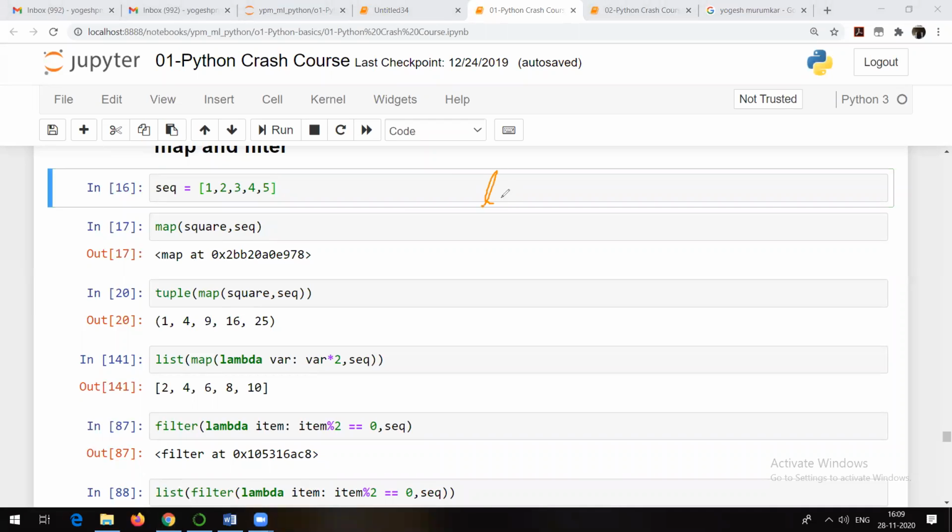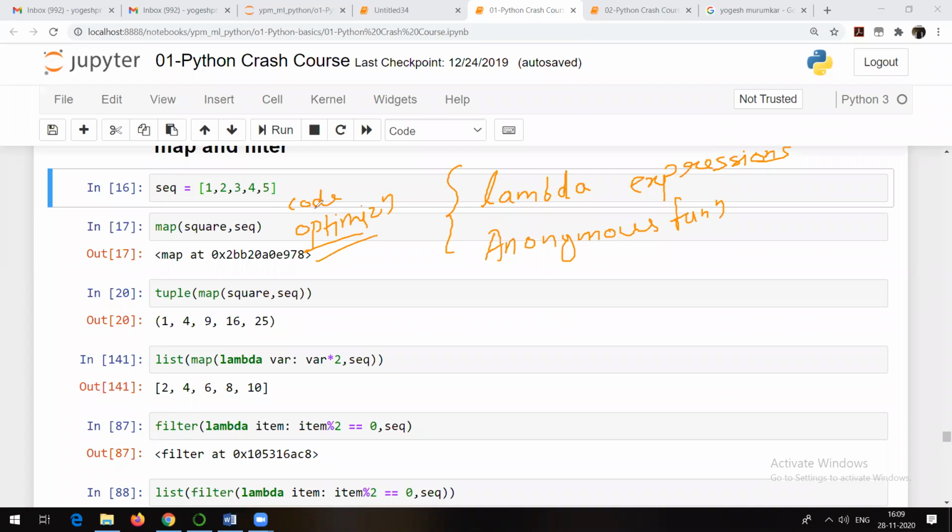See, what we have seen till now is lambda expressions, right? Lambda expressions are also called anonymous functions, that is, functions without any name. Why do we use lambda expressions? Because lambda expressions can help you with code optimization, or they can help you reduce the number of lines of code. Many times if you have written some function, instead of writing the function in maybe 10, 20, 30, 40 lines, you can make use of a lambda expression. So for code optimization, this is one of the uses of lambda expressions. That's why we use that.